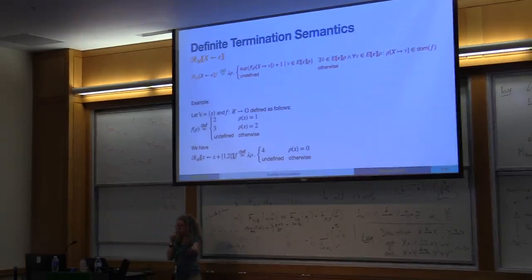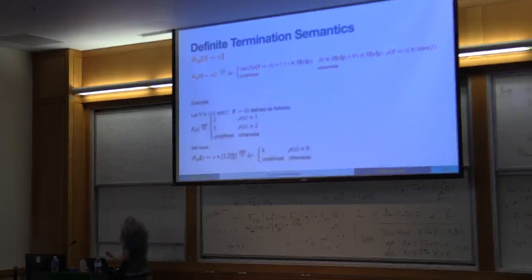What we're trying to do is figure out which possible values of x we could have come from, and we maintain termination.